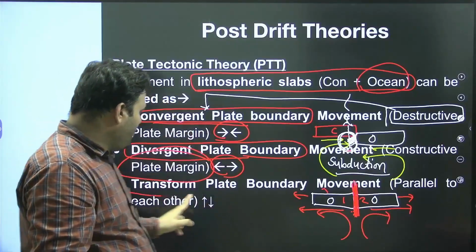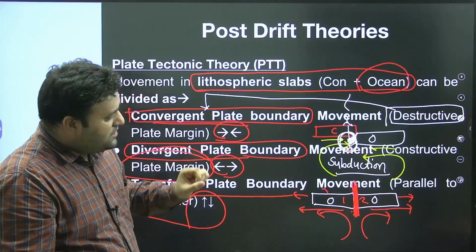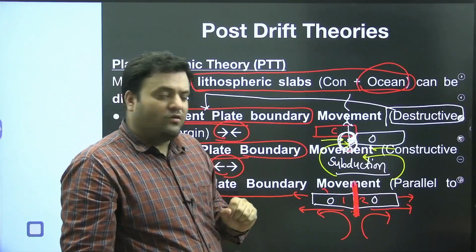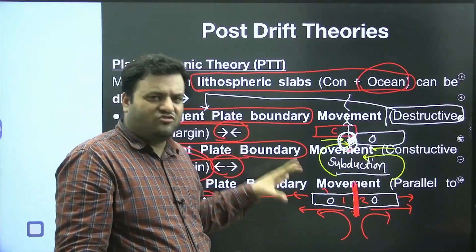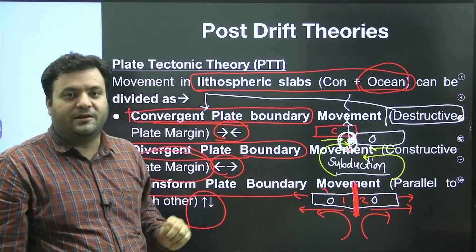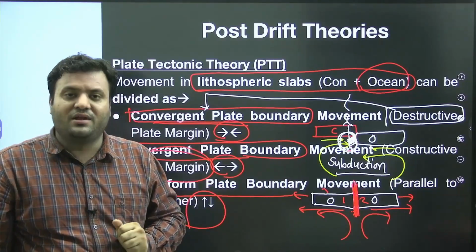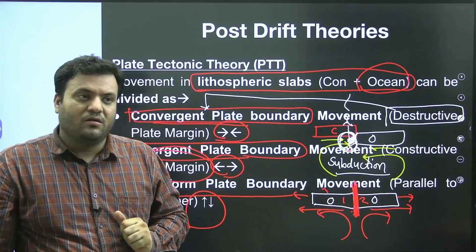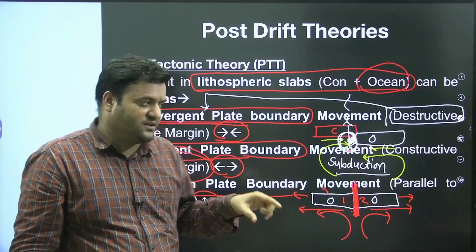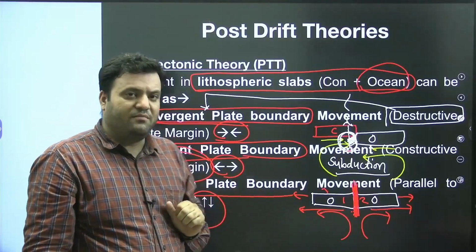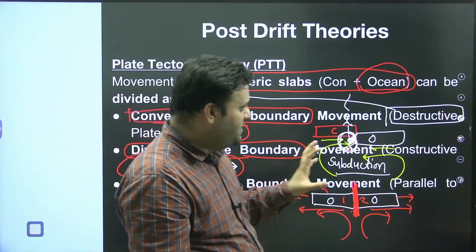We have a transform plate boundary movement when two plates are parallel to each other. Here we have conservation, like neither is the plate destroyed nor created. This transform plate boundary movement is also known as the conservative plate boundary movement, as a conservative movement, with two plates parallel to each other.